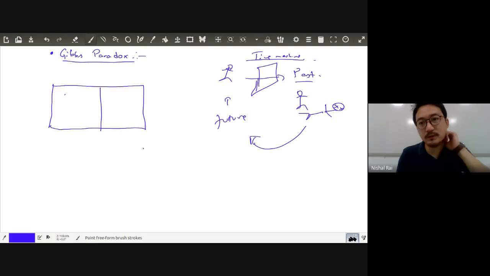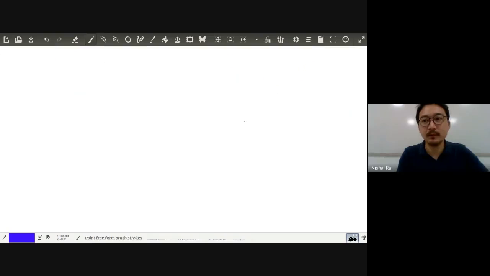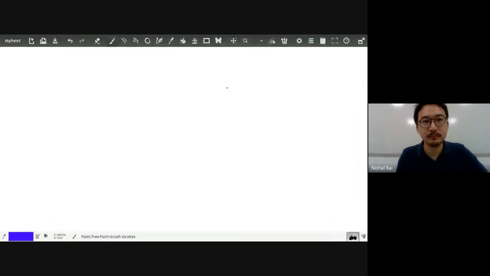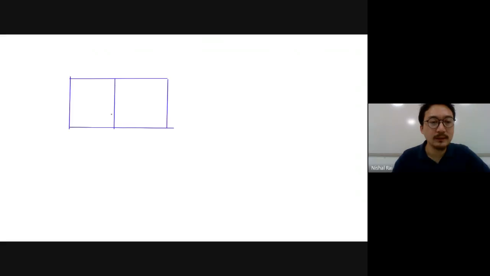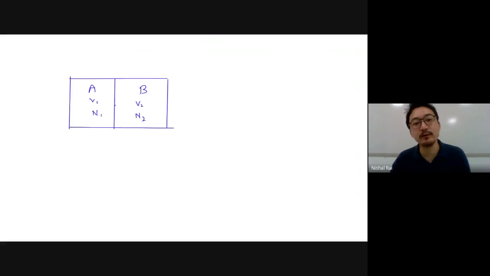Now suppose you have a box which is filled with what? Gas. Let's do it on a new page. You have a box which is filled with gases. Let's say this is compartment A and this is compartment B. Clear? The volume over here is V1 and the number of particles over here is N1. The volume over here is V2. The number of particles, or gas molecules, over here is N2. And between them, you have a what? Partition. Is it clear till here?